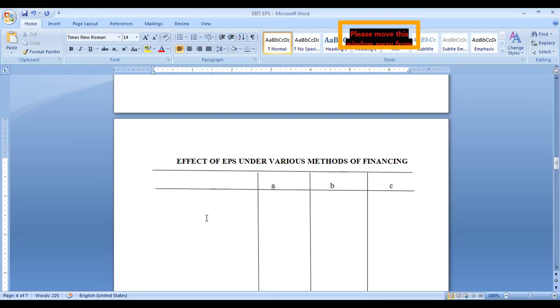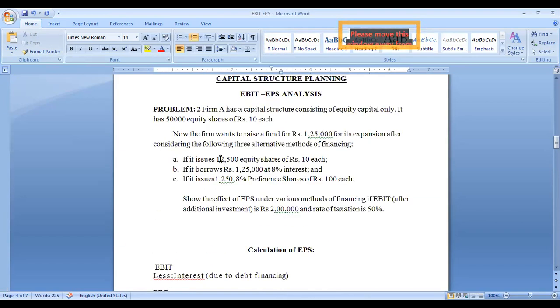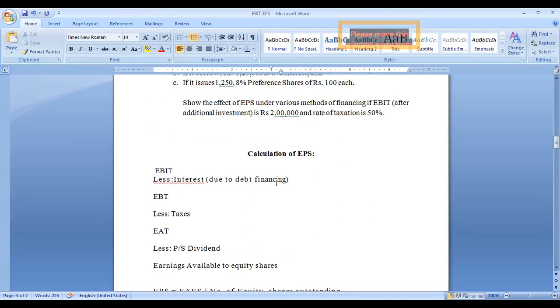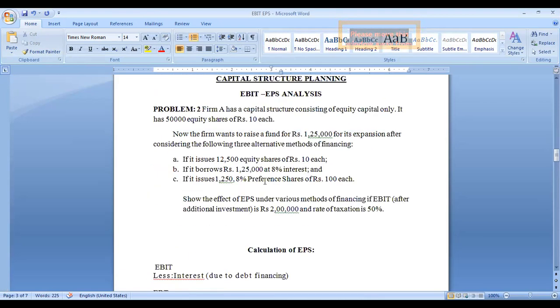First of all, in option A, you can observe only equity shares are there. No debt financing is there.